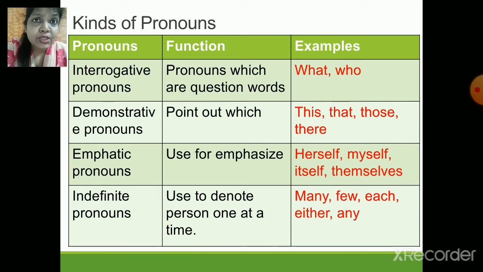Or what does he do? What does he do? So if you look at the sentences, these are the sentences with a question mark. So it's very easy to identify. So examples could be what, who, which.